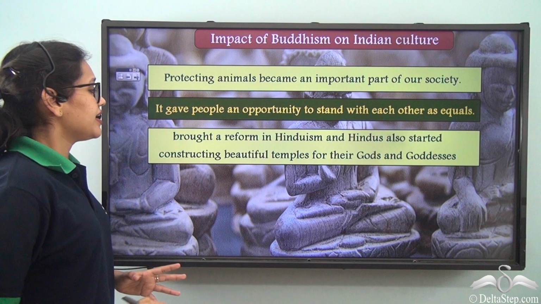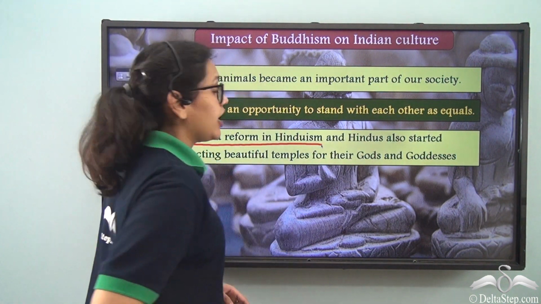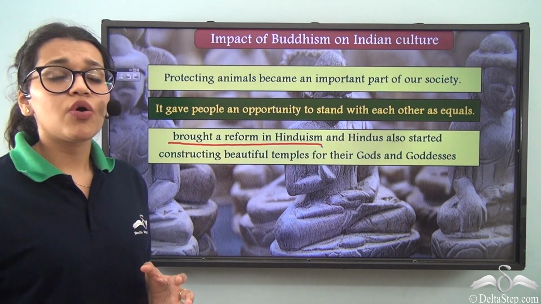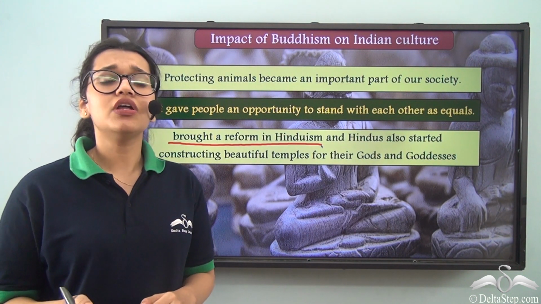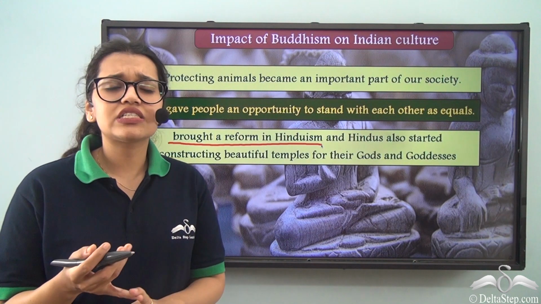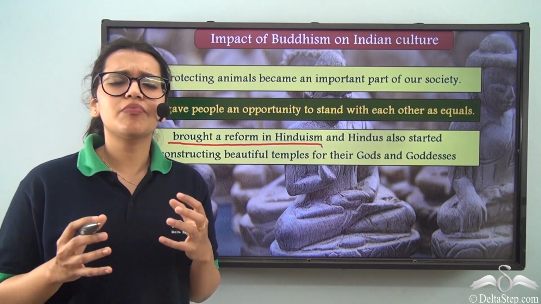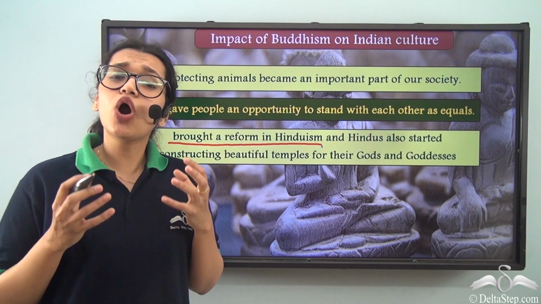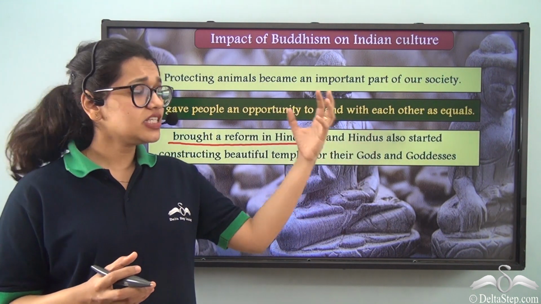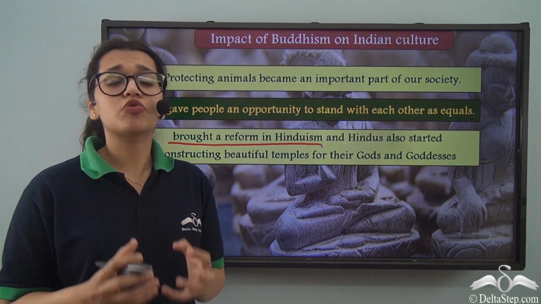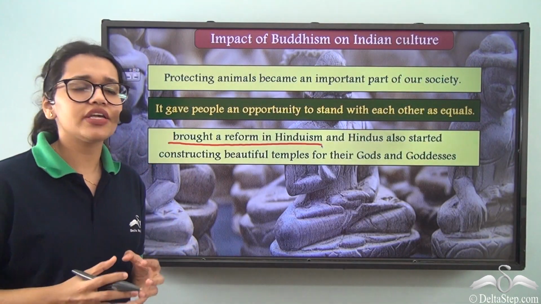So other than that, it also brought a reform in Hinduism. How did it do so? Well, as we already know, during that point of time, there were a lot of people who were sick of the sacrifices and complex rituals that were taking place in Hinduism. And the people who could not afford such complex rituals felt further away from God. And these people now were really attracted towards Buddhism, as there was also equality in this religion, right?